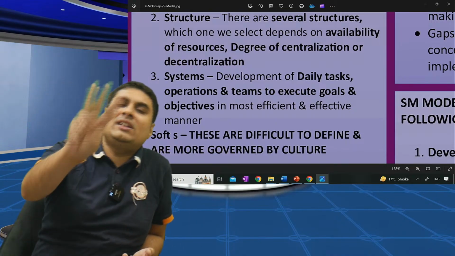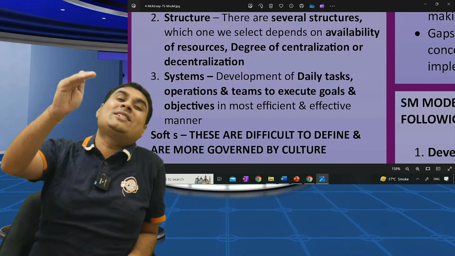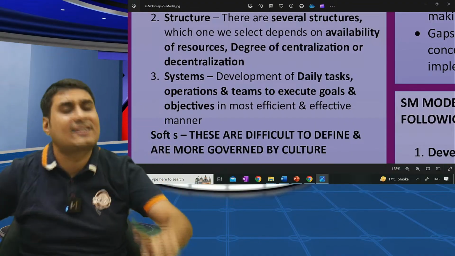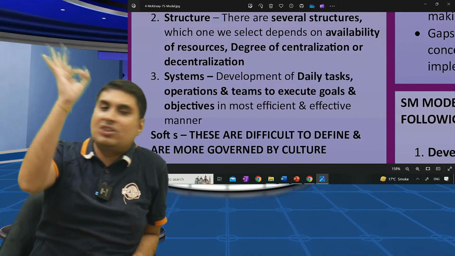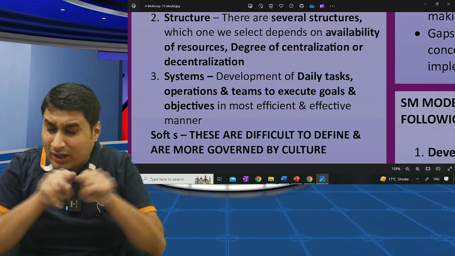So till now, three things are there. These three things can be controlled by management. Strategy, structure, system. One more time. Strategy, structure, system. In 1 second, you have to remember. Strategy. To make the strategy successful, wonderful structure should be there.